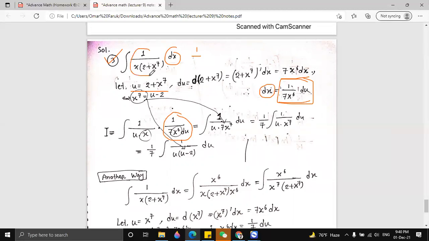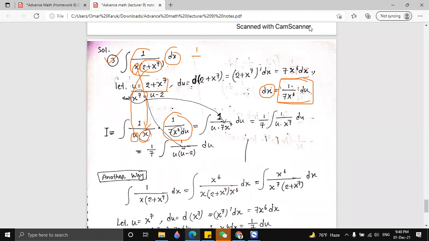For this thing, you see this is u, so we write down u here. And this x is here. And 2 + x⁷, this is u, right?